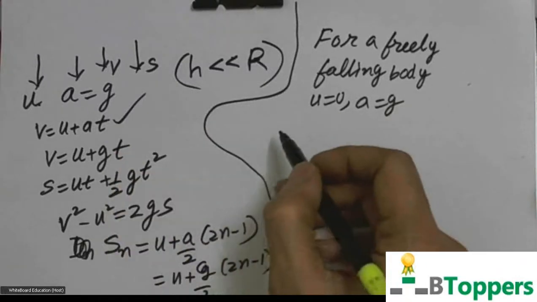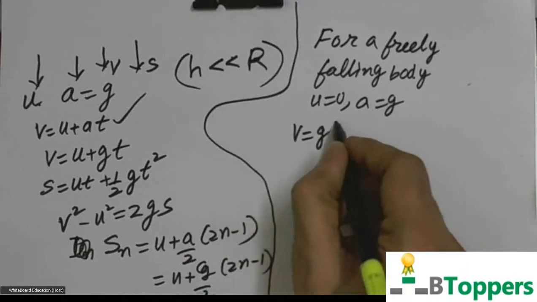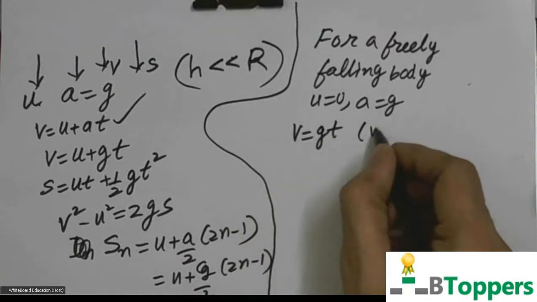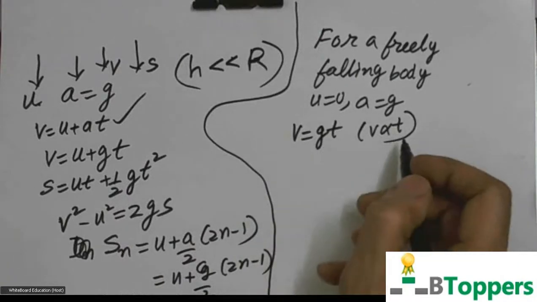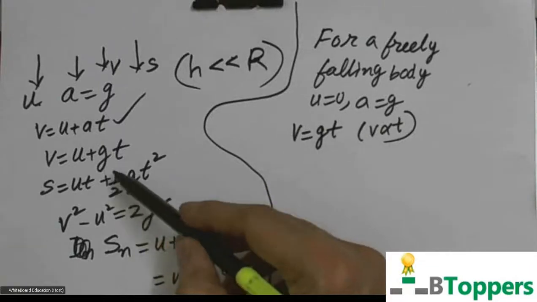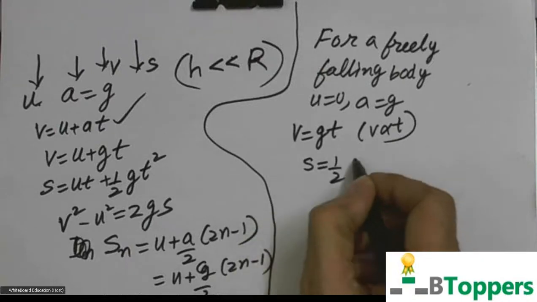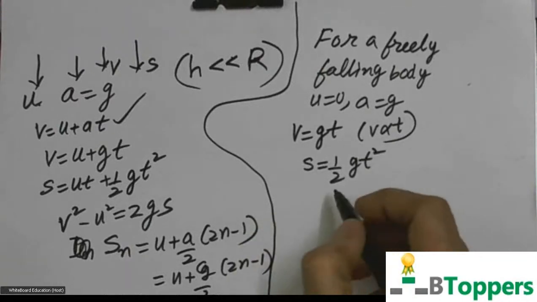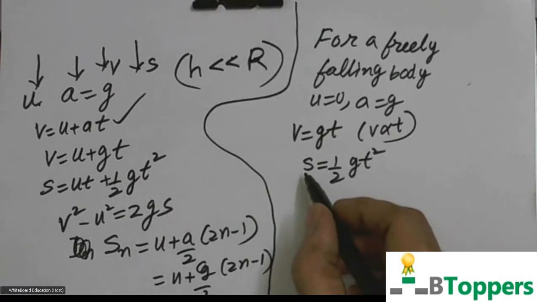So in the first equation of motion, v equal to u plus at, if you put u equal to 0 and a equal to g, you get v equal to gt. The velocity of the freely falling body at any instant is proportional to the time elapsed. In the equation s equal to ut plus half at square, if you put u equal to 0 and a equal to g, you get s equal to half gt square. S is the displacement covered in time t from the initial position. Should not mistake S as the height of the body above the ground. S is the displacement covered in time t from the initial position.